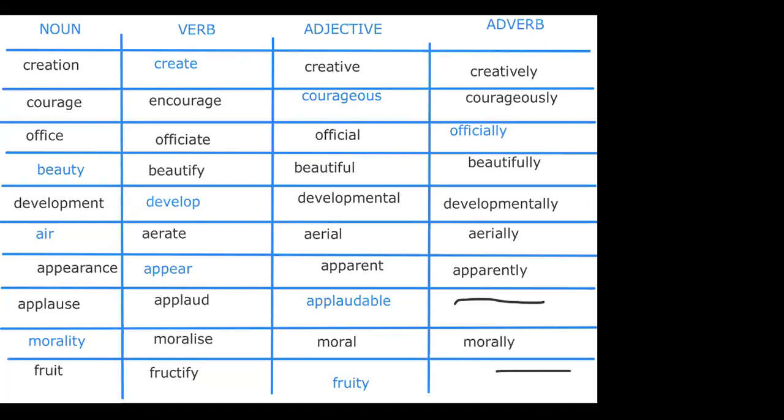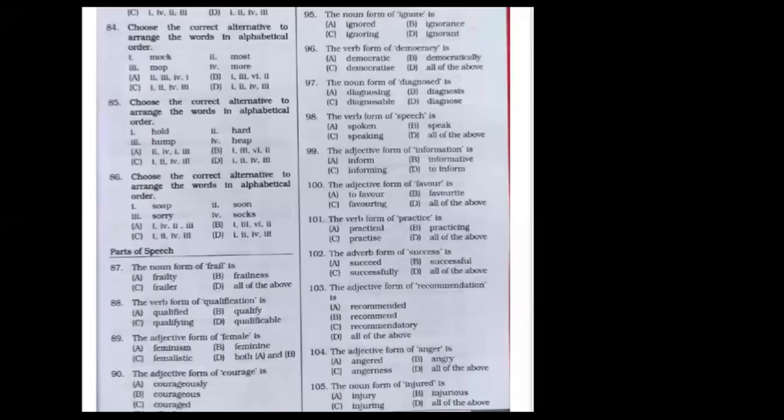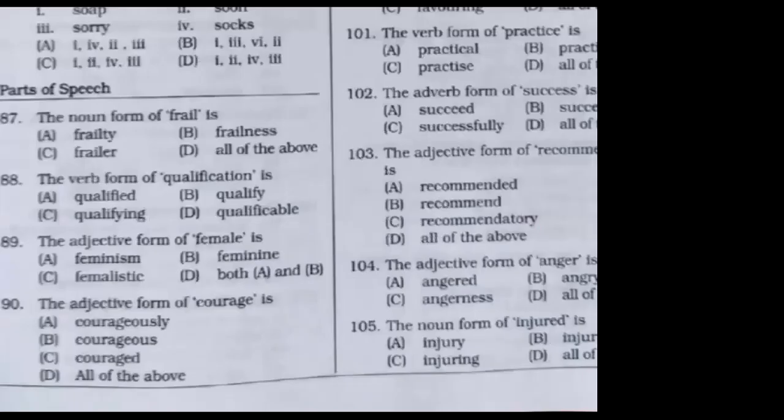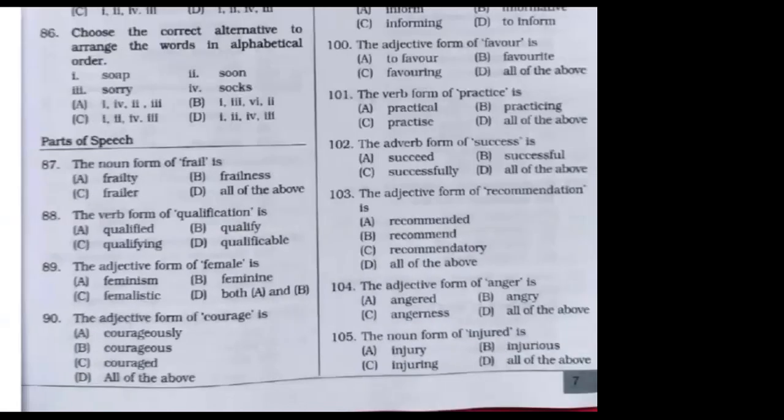Next topic of the day. Before that, let's quickly solve questions from here. Officialize, no, that would be incorrect, Vedant. Give me the noun form of the word frail. Frailty. Yes, we have done this.